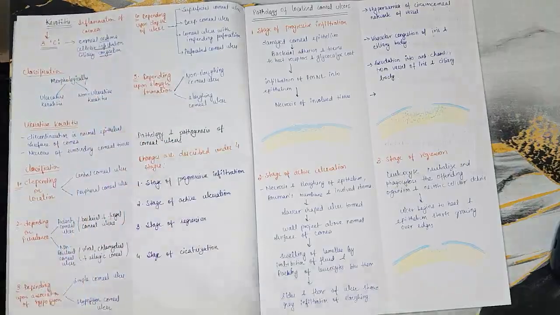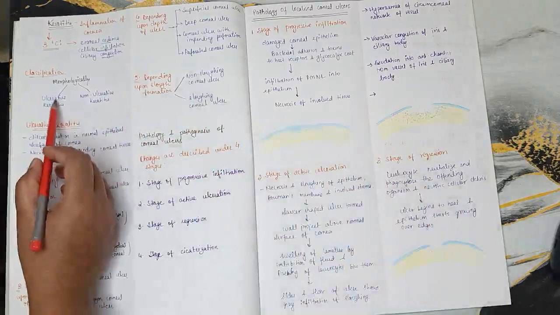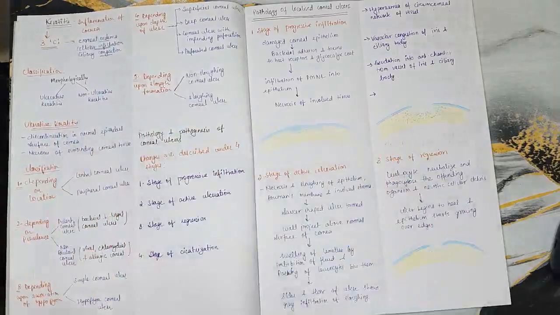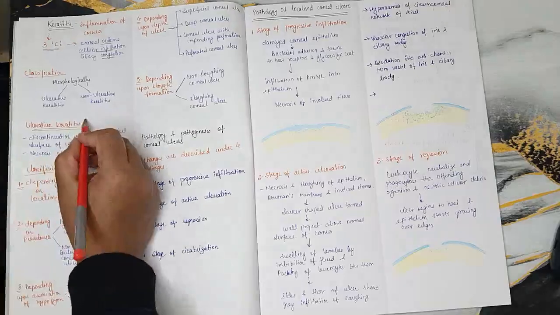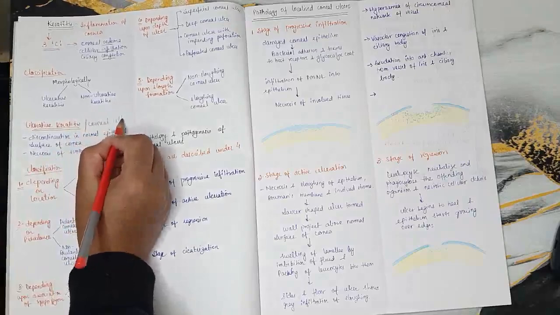Now we'll move towards the classification of keratitis. The classification of keratitis can be on a different basis. We'll see first morphologically. Morphologically, there could be ulcerative keratitis and non-ulcerative keratitis. So we'll move towards ulcerative keratitis, which is also a corneal ulcer.